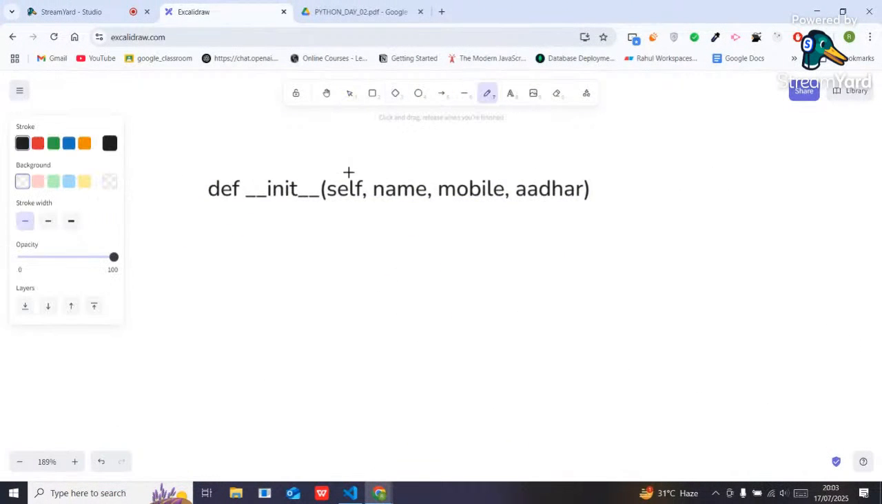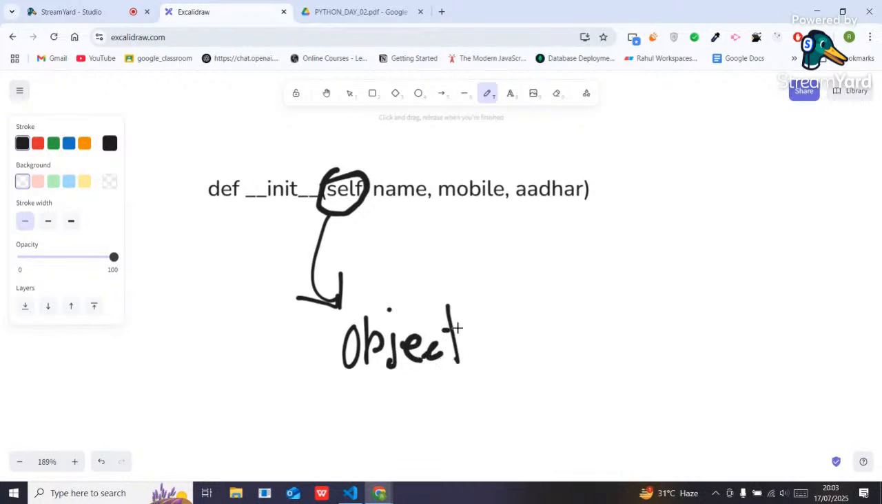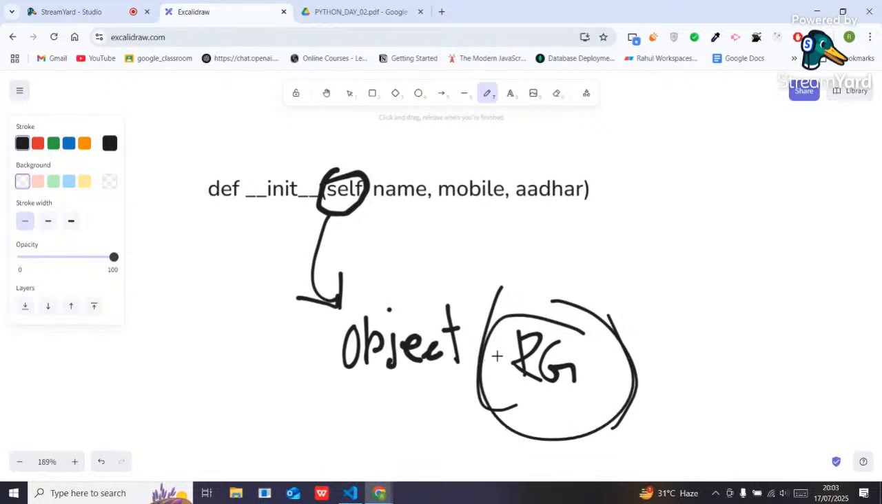Actually, this self contains the memory address of that particular object. Object means rg. That is my only object here, right? My object is rg. So it will hold the memory address for that rg. That's why we have to pass self here.